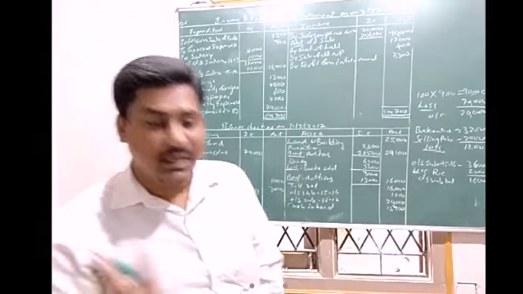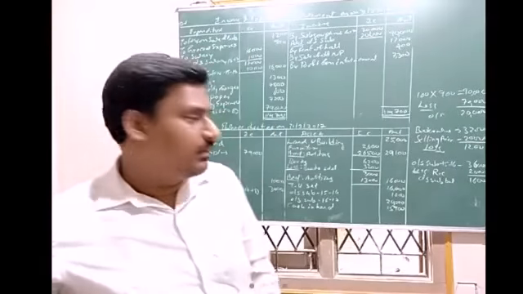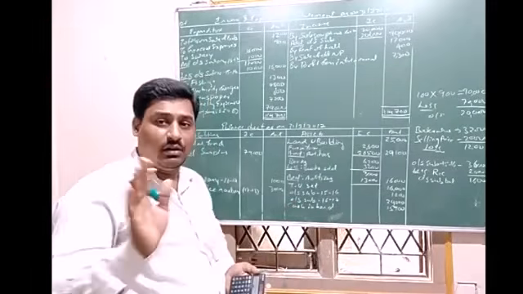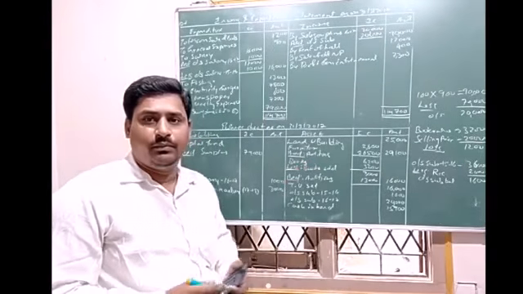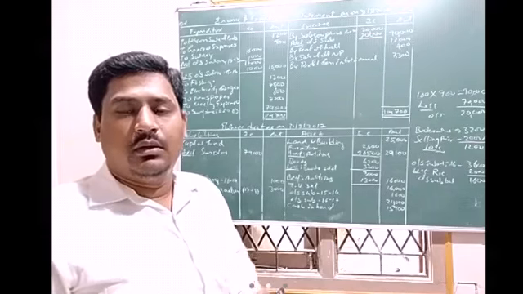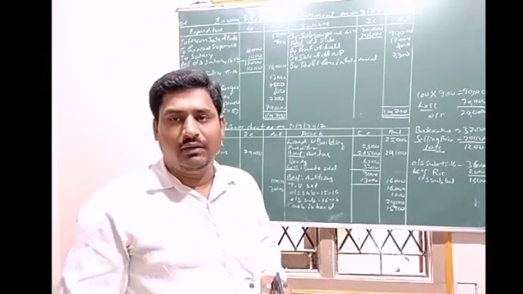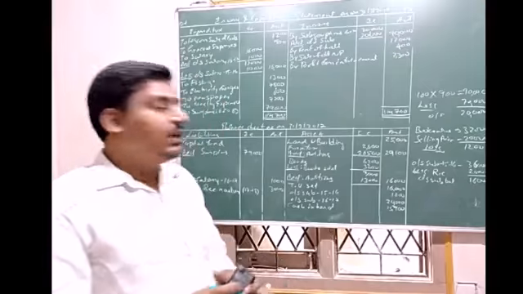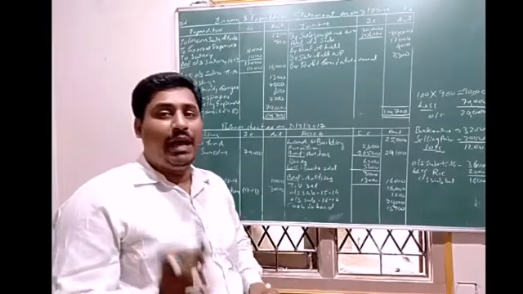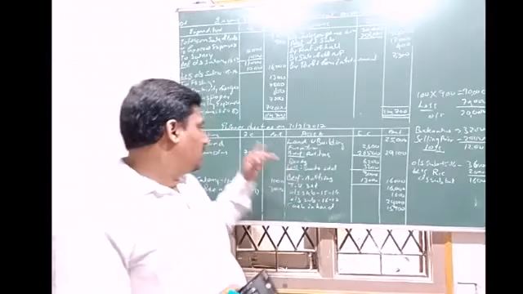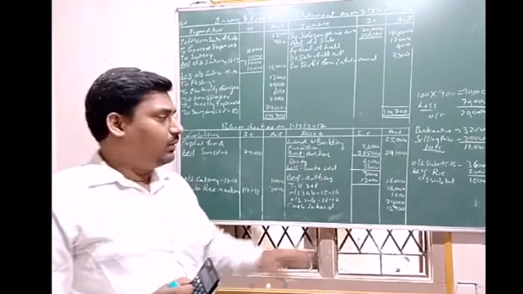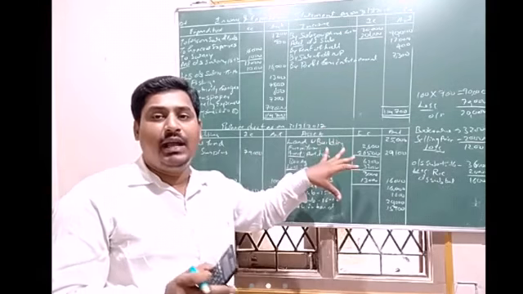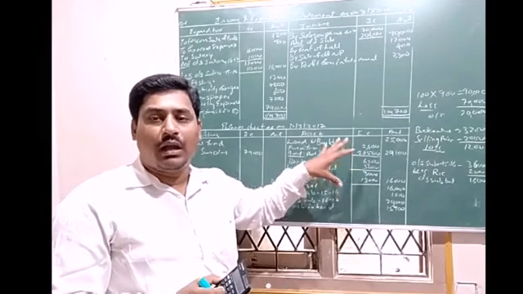Now let us make the total and check whether the balance tallies. I'm recording, I will send you, don't worry. Here, the opening capital fund we don't know, therefore we have to check whether all the items have appeared or not.